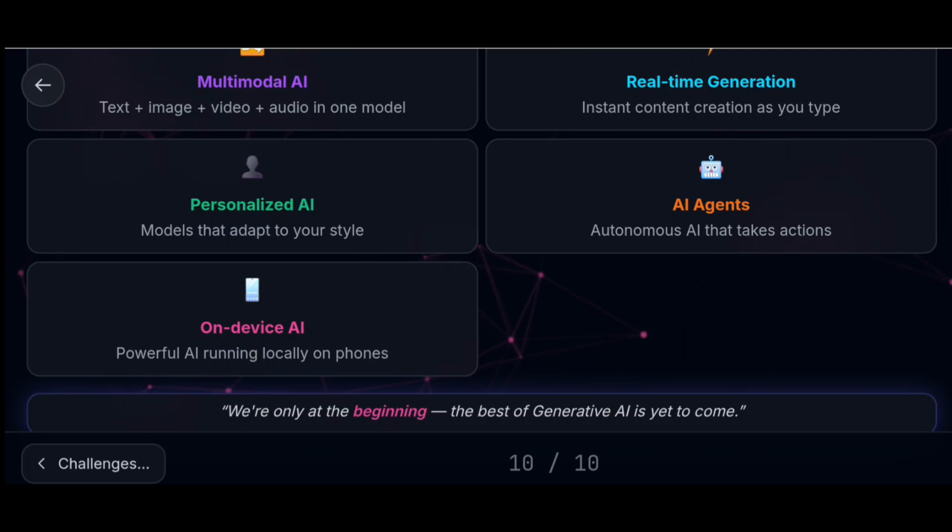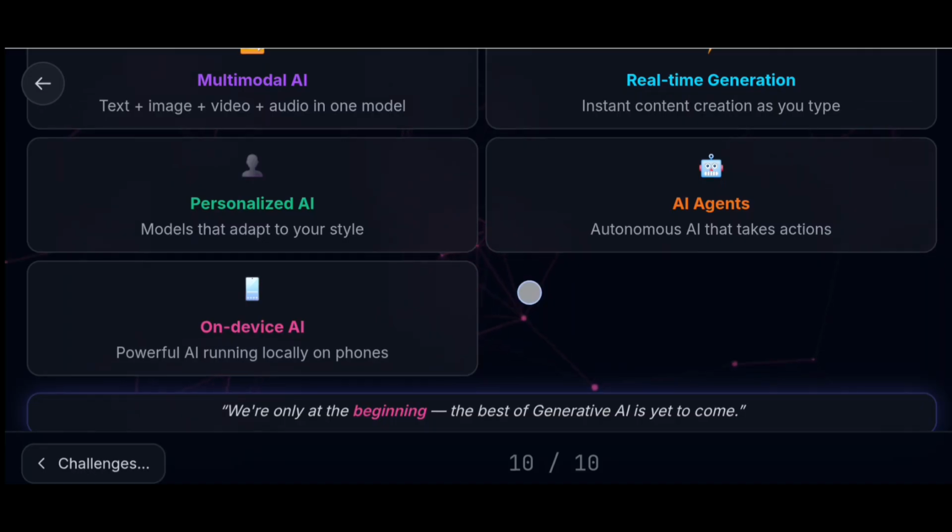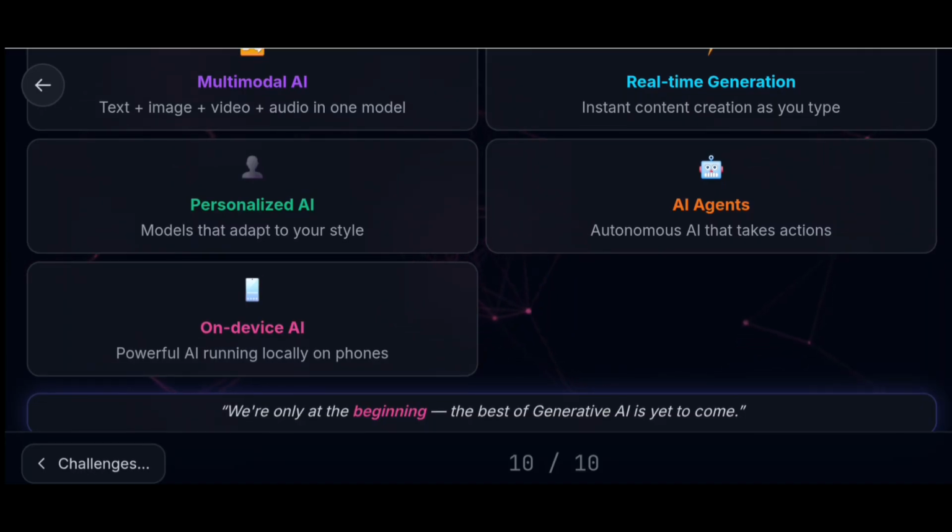AI agents: autonomous AI that takes actions. On-device AI, powerful AI running locally on phones. We are only at the beginning. The best of generative AI is yet to come.